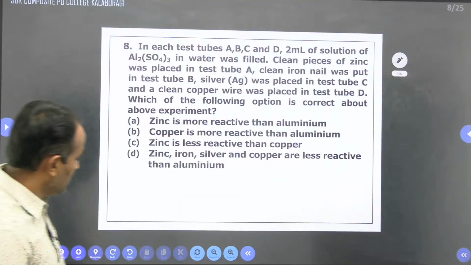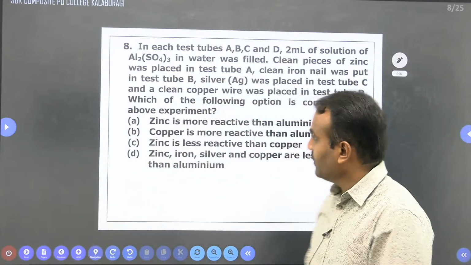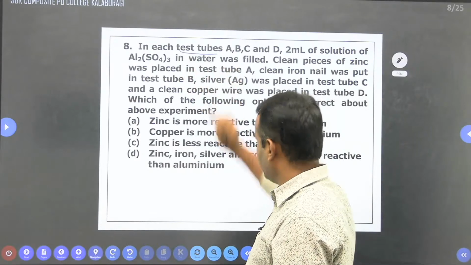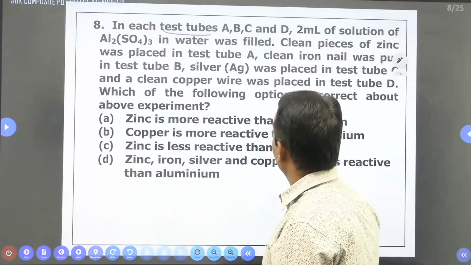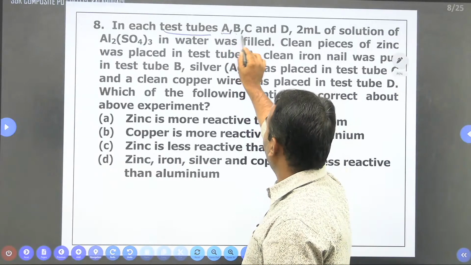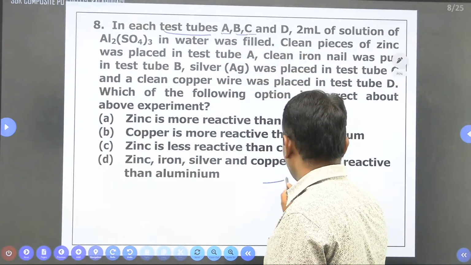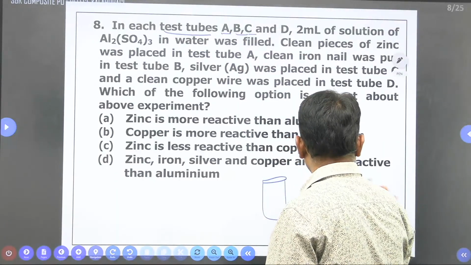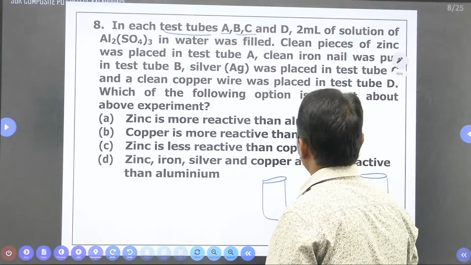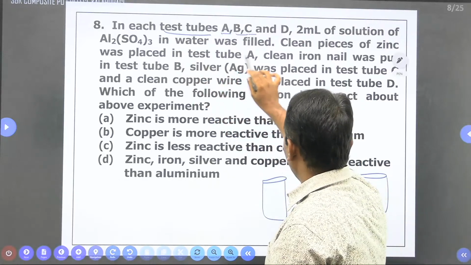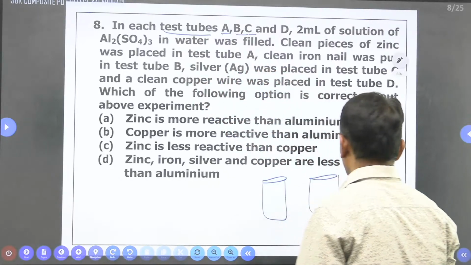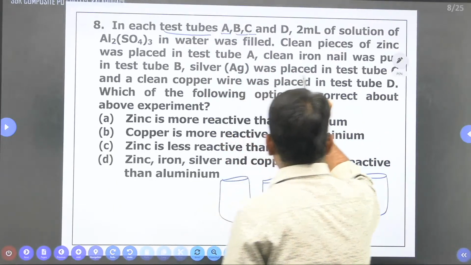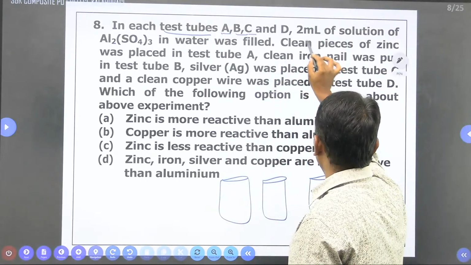See here, what is this question? In each test tube, zoom in here. A, B, and C will be there. I'll take three test tubes here. This is A, this will be B, and the third one will be C. There are three test tubes. And they are given one more, D, the fourth one. A, B, C, and D.